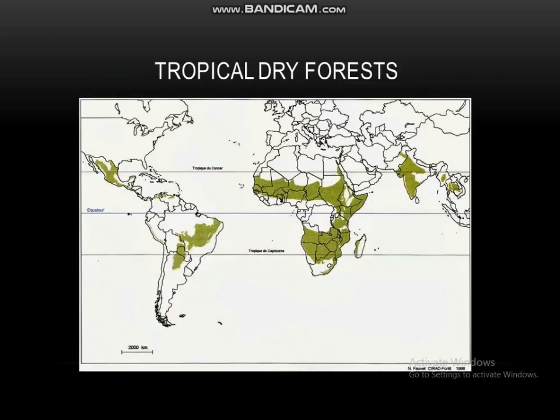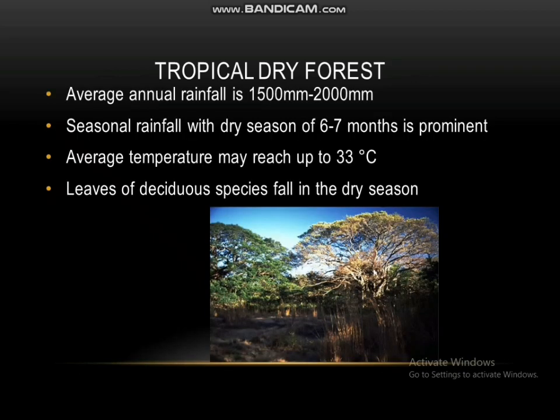Okay, we can move to tropical dry forests. These forests are found in India, Australia, Africa, and America. The average annual rainfall they receive is 1500 mm to 2000 mm per year. Seasonal rainfall with a dry season of 6 to 7 months is prominent in tropical dry forests. Average temperature in these forests may reach up to 33 degrees Celsius.